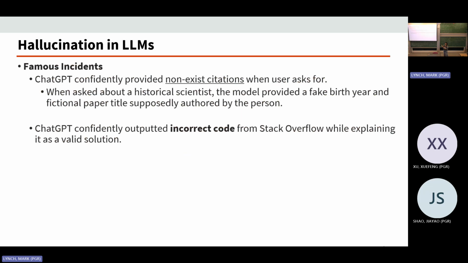So that's part of hallucination in the early stage. And if you also use ChatGPT for code explanation and guidance, in some periods ChatGPT would also output incorrect code along with the explanation. So these are all hallucinations, and that's part of the reason why hallucination is so popular and important recently.